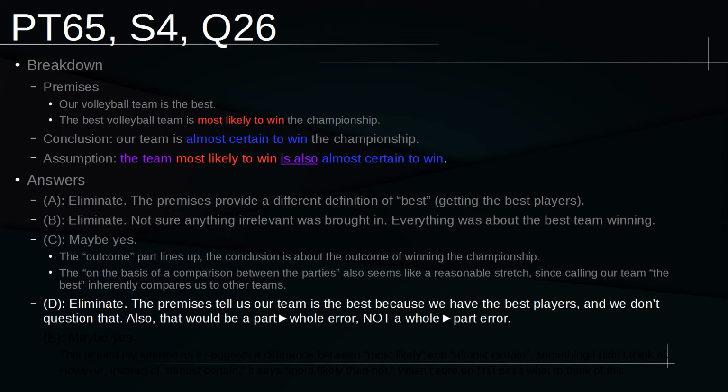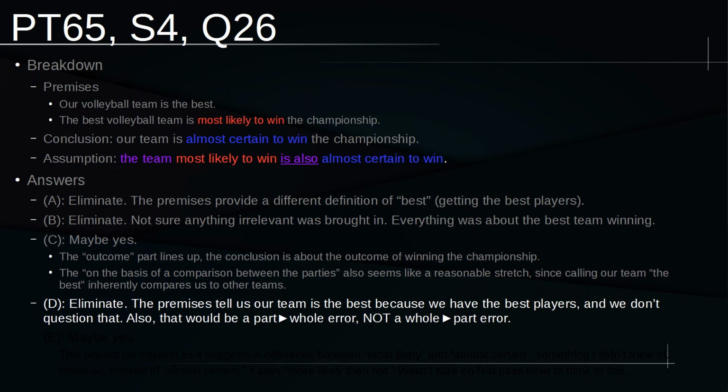So D I eliminated. The premises tell us that our team is the best because we have the best players, and we don't really question that. Also, D makes it sound like this is a whole to part error, but if anything, there would have been a part to whole error. Again, because each individual person is the best, how do you know that the team is the best? Well, they just tell us that in the premises; that is how you get, by definition, the best team. So if there was an error, it would have been a part to whole error, not a whole to part error. We are not improperly assuming that because people are on the best team, each individual member is also the best. That is not what this argument is doing.